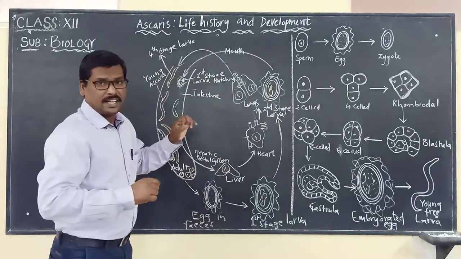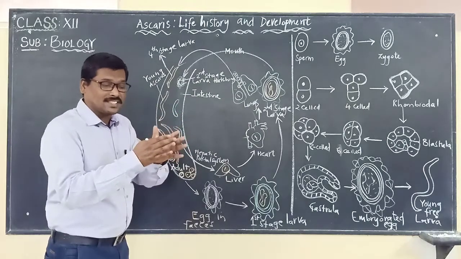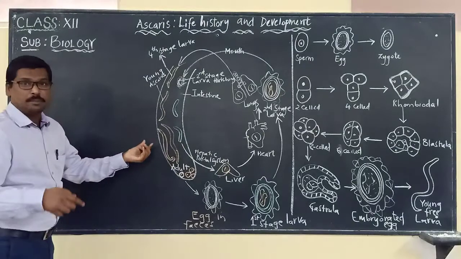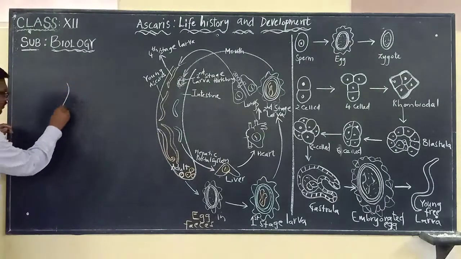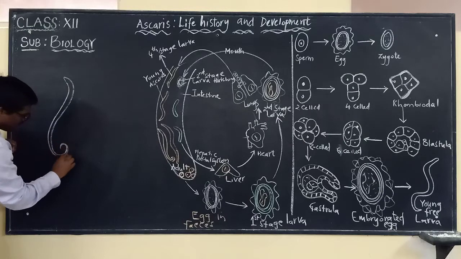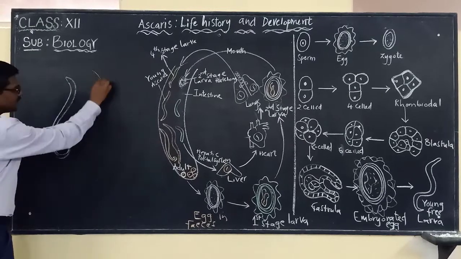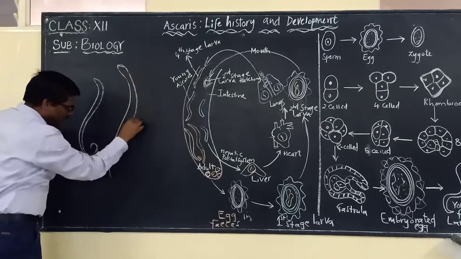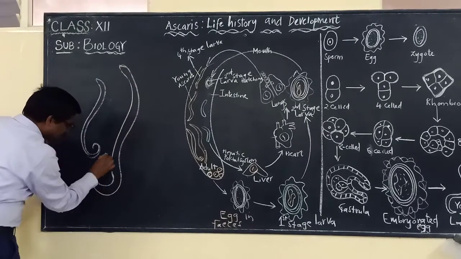As I said, it is dimorphic, with sexes separate, found on two different individuals, and that's why we said monogenetic. Suppose this is one worm, and here is another worm.